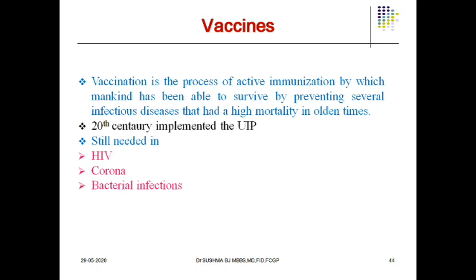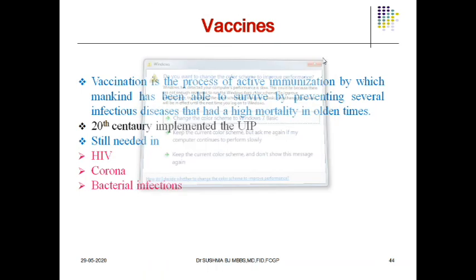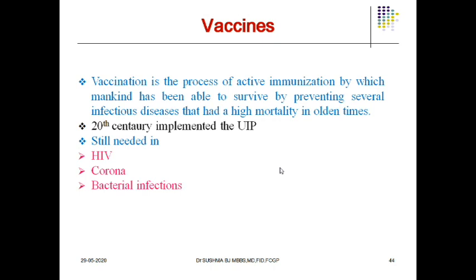Now there's a new concept in your syllabus for this year, that is vaccines. It can come for a short note or short answer. Vaccines are a process of active immunization by which mankind was able to survive by preventing several infections which had a high mortality rate in the olden times. In the past, many people lost their lives because of these infections, and because of this, in the 20th century the universal immunization program was employed.